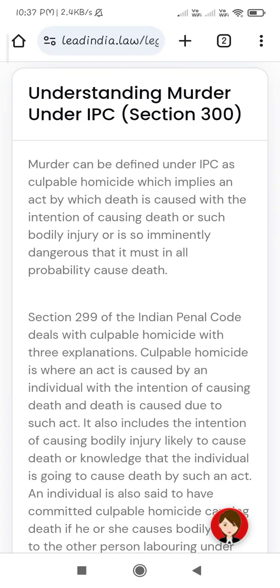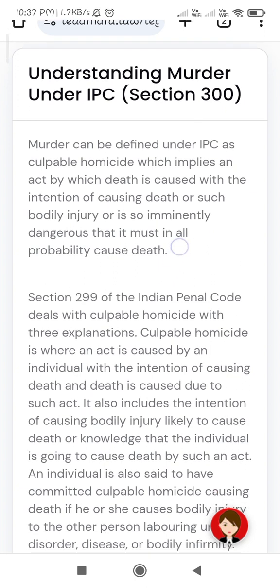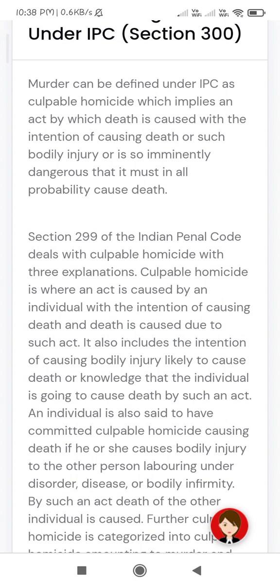Today I will tell you about attempt to murder, understanding murder under IPC section 300. Murder can be defined under IPC as culpable homicide, which implies an act by which death is caused with the intention of causing death or such bodily injury, or is so immensely dangerous that it must in all probability cause death.